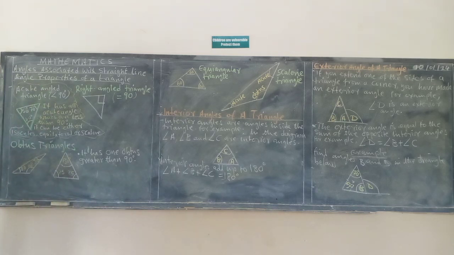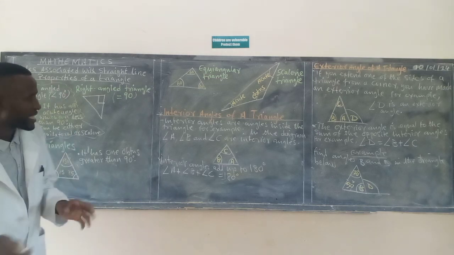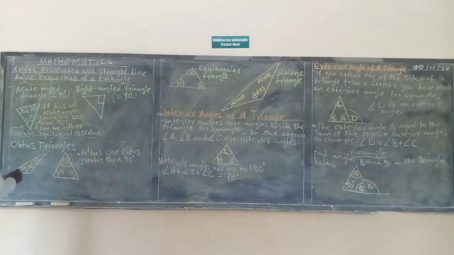Obtuse triangles. Now, obtuse triangles are triangles that have one angle which is greater than 90 degrees, but the rest of the angles are less than 90 degrees, meaning they are acute angles. Look at these two triangles that we are calling obtuse triangles.